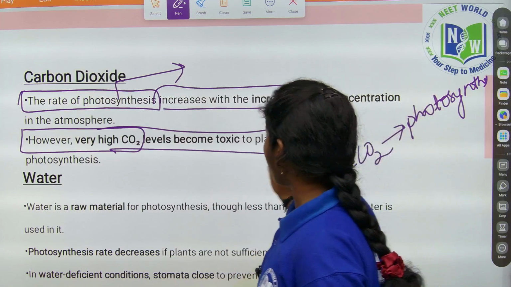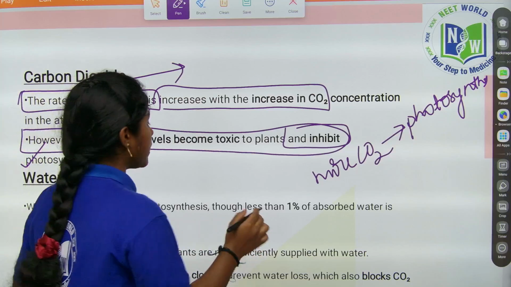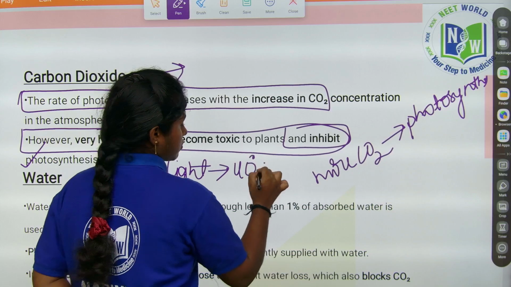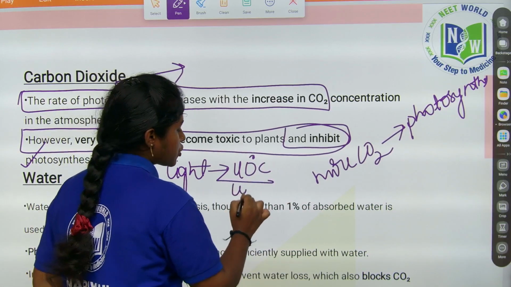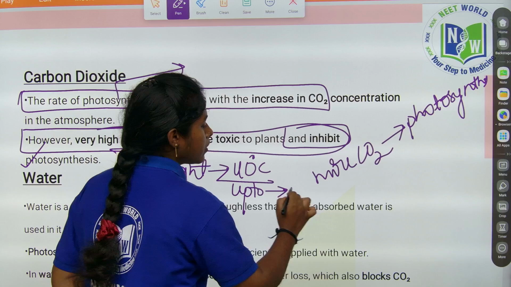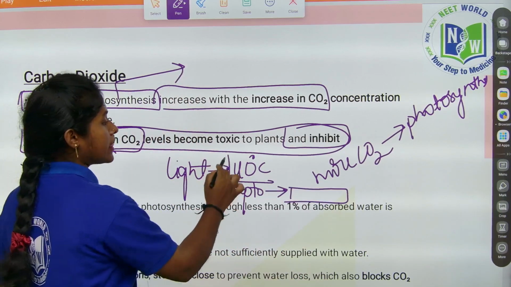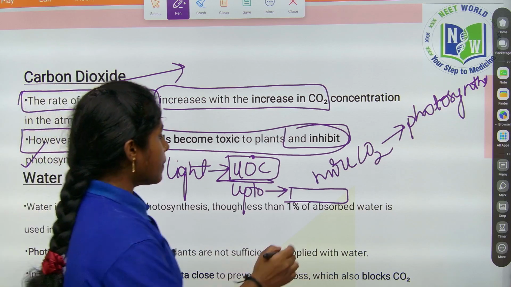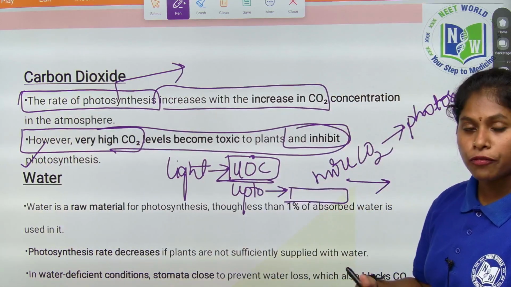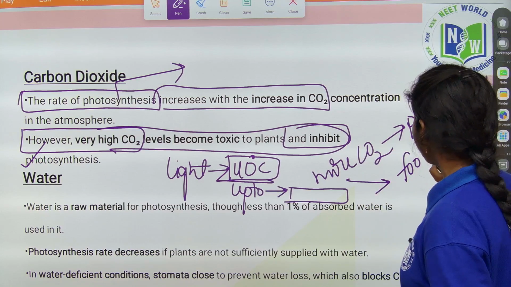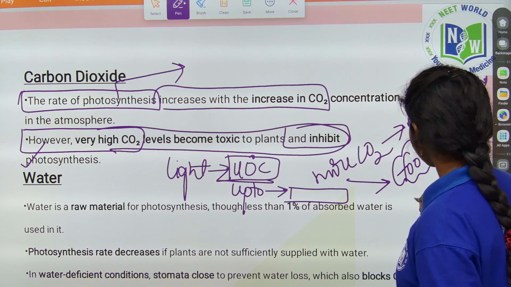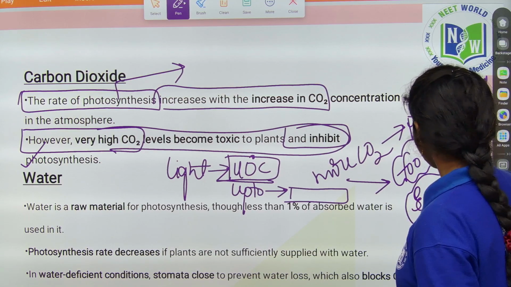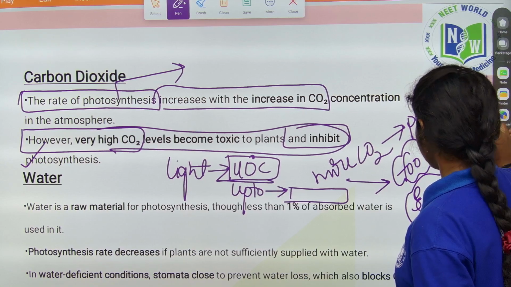So, as we have discussed with light, up to 40 degrees temperature photosynthesis happens efficiently only. If it becomes more than this temperature, the plants cannot prepare their own food material, because to activate photosynthesis, which means if they want to prepare their own food, some enzymes are required. By increasing the temperature, these enzymes get deactivated.